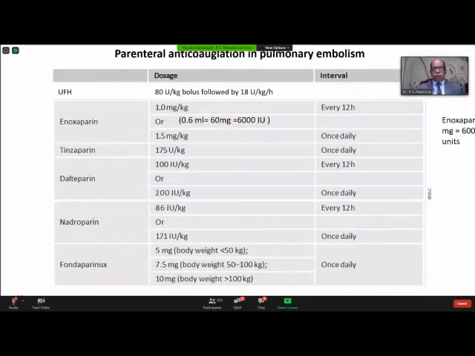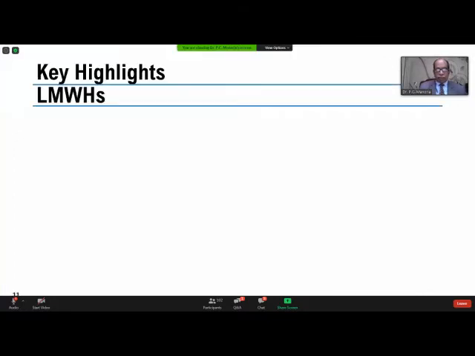Now, this shows the dose of various agents. UFH 80 units per kilogram bolus followed by 18 units per kilogram per hour. Enoxaparin either 1 milligram per kilogram every 12 hourly or 1.5 milligrams per kilogram. And if you are using fondaparinux, 5 milligram or 7.5 or 10 milligram, depending on the body weight, whether it is less than 50, 50 to 100, or more than 100 kg.